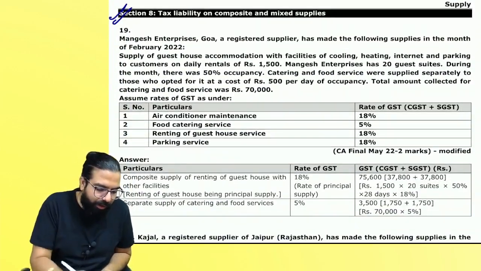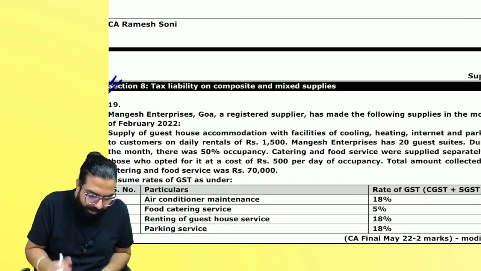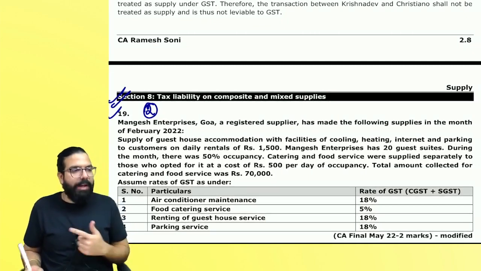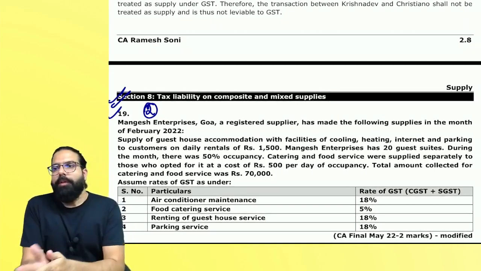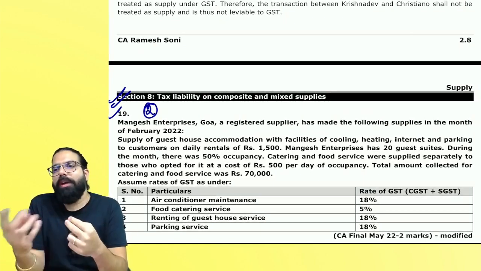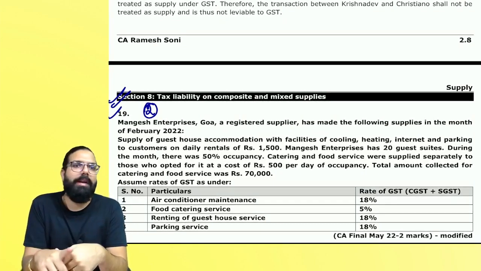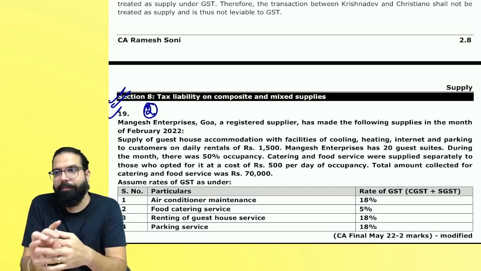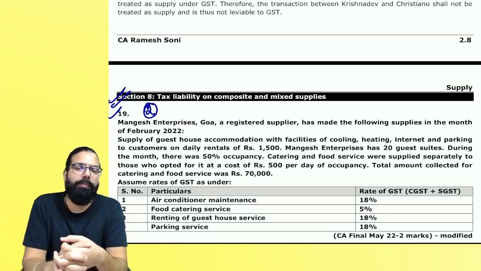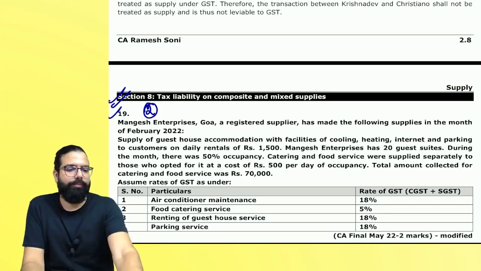The next question is question number 19. I will give you 2 marks and 2 minutes to go ahead and tell me the answer. Find out the answer, everyone. Baba, for 2 marks, you get 3 minutes. For 1 mark it is 1.5 minutes always in the exam. Chalo, 3 minutes. I'll wait for you guys. People watching at home, quickly do it now.